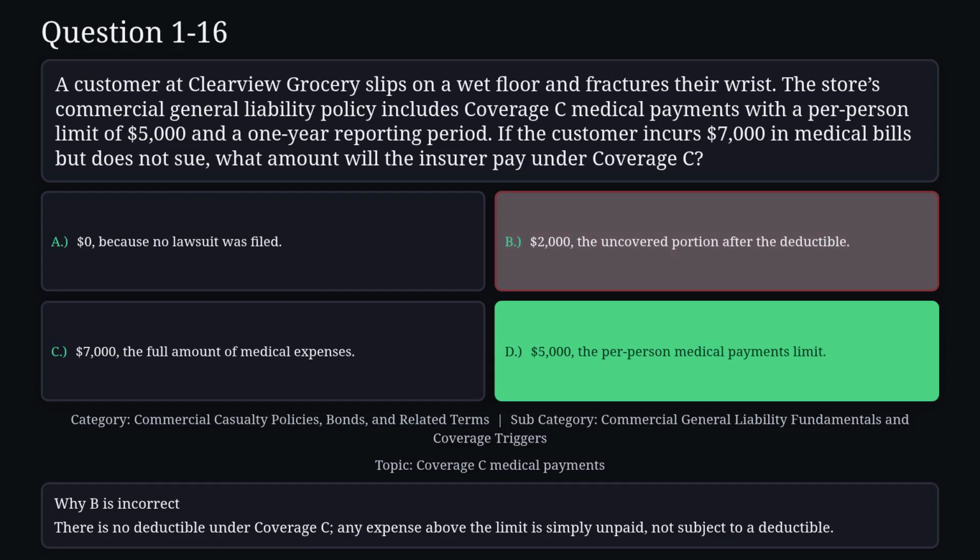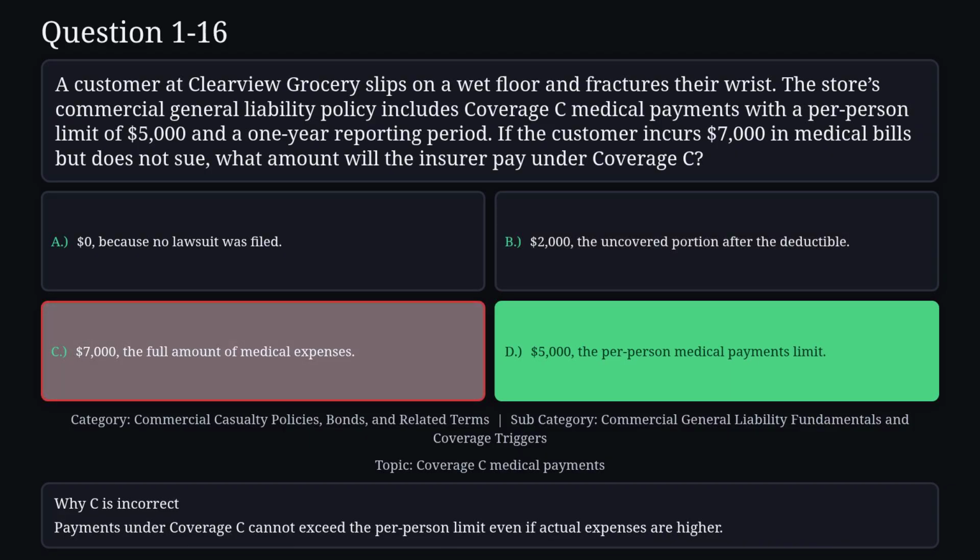Reason B is not correct. There is no deductible under Coverage C. Any expense above the limit is simply unpaid, not subject to a deductible. Reason C is not correct. Payments under Coverage C cannot exceed the per-person limit even if actual expenses are higher.